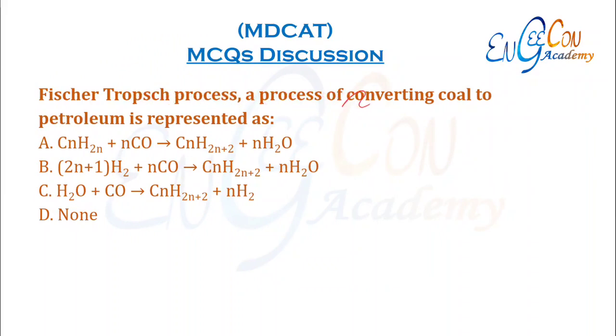Fischer-Tropsch process, a process of converting coal to petroleum, is represented by. So this equation has been taken from the textbook. B is the correct equation, in which we use a combination of hydrogen and carbon monoxide and convert it into alkanes fraction, which is CnH2n plus 2, and along with that water is produced.